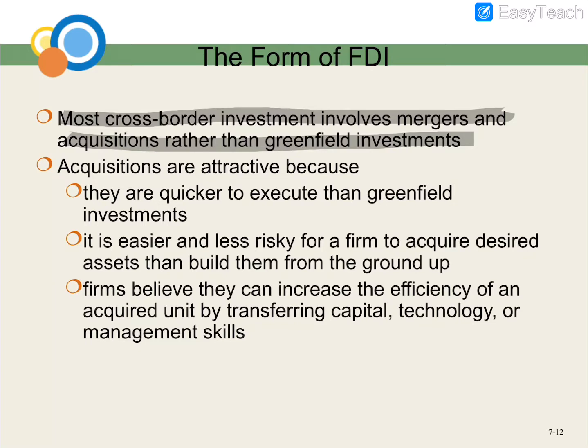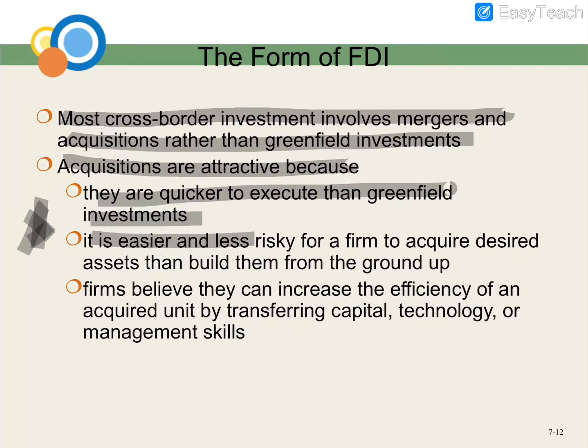company in another country. So why do companies think acquisitions are attractive? They think this is important. They are quicker to execute than greenfield investment, because you just collaborate with the existing company, so it is quicker.